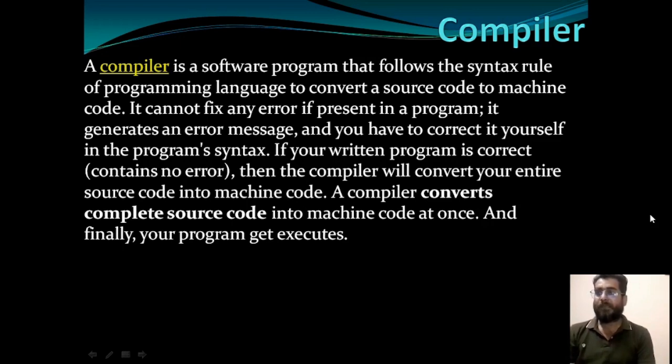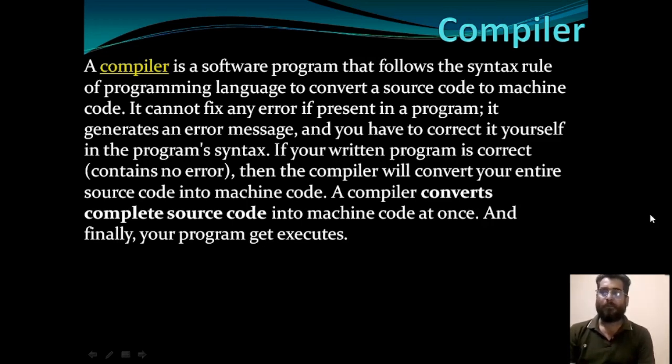A compiler converts complete source code into machine code at once. This is a very important point. We will discuss it while we compare compiler and interpreter. Compiler will convert your whole source code into machine code all at once. आपके पूरे कोड को, सोर्स कोड को एक ही बार में मशीन कोड में कन्वर्ट कर देगा. And all the errors, if any errors in your code, will also be displayed on your screen all at once. और सारी errors भी एक साथ में, जितनी भी प्रोग्राम में आपकी errors हैं, अगर हैं, तो सारी errors को वो एक साथ में डिस्प्ले कर देगा.